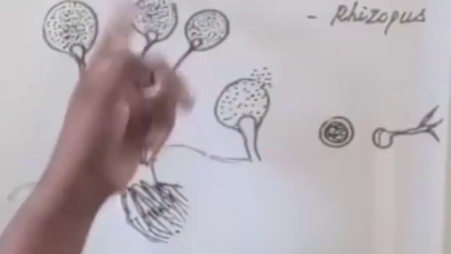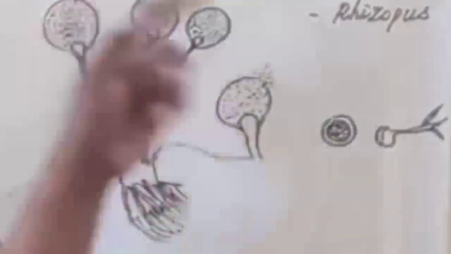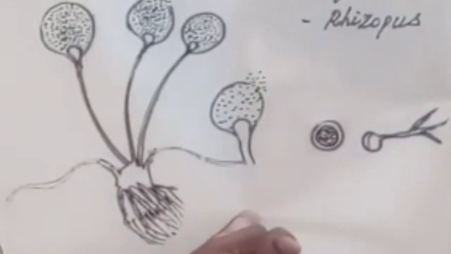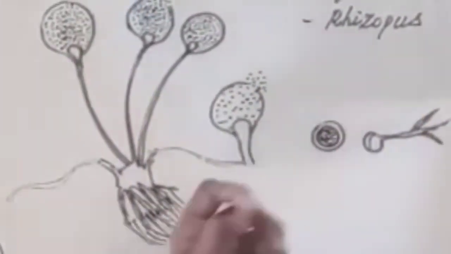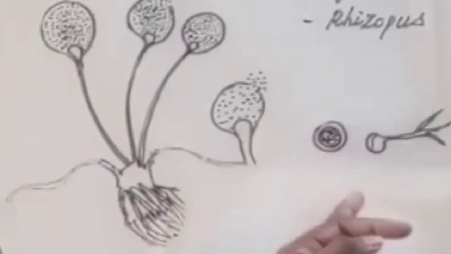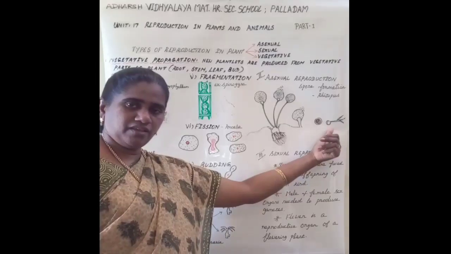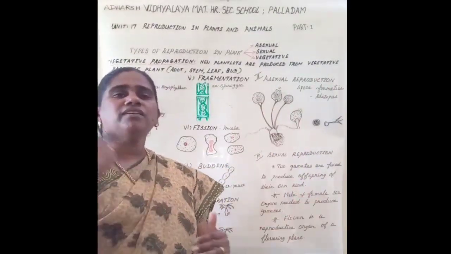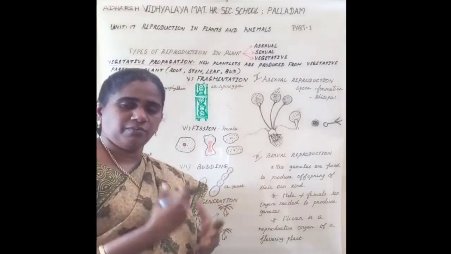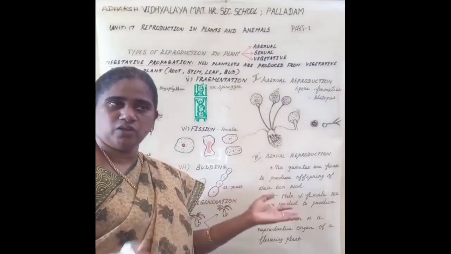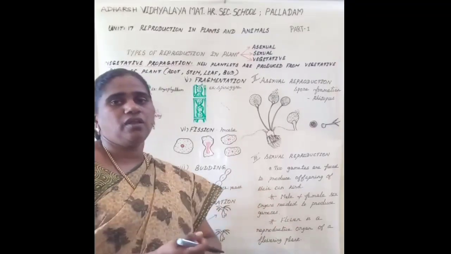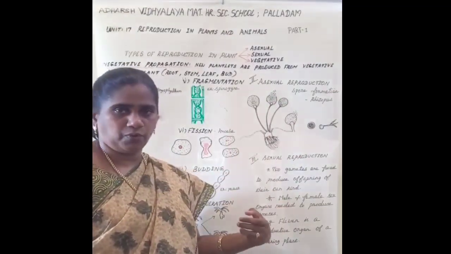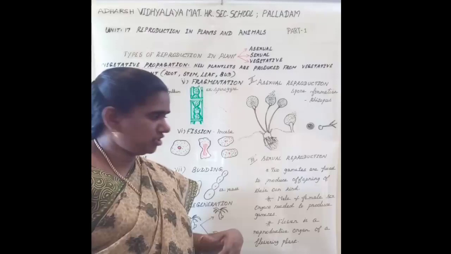When the sporangium bursts open, these spores are liberated and fall on a suitable substratum. Suitable substratum means moist and damp soil. When the spores fall on the soil, they produce a new hypha. From the new hypha, again the sporangium will be formed. Inside the sporangium, spores will be there. When the sporangium bursts, the spores come out, spread on the substratum, and develop into a new hypha. So this is the method of asexual reproduction by spore formation.